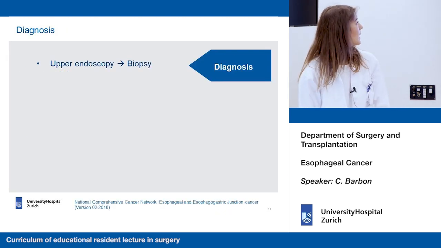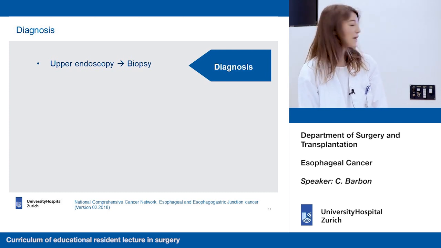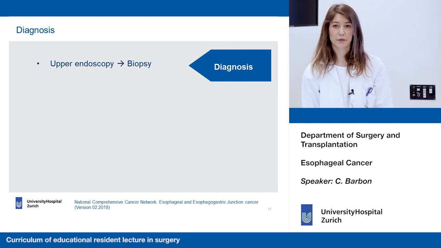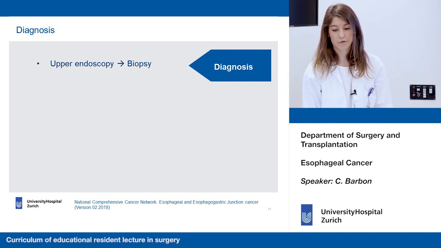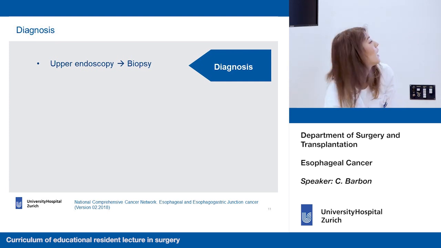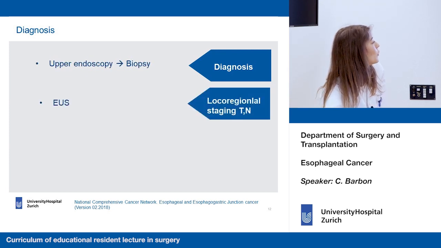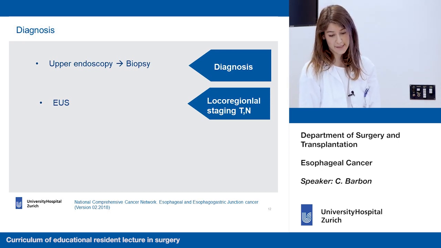So now we spoke about how this cancer can present, but how can we diagnose the cancer? The most important thing is that we need a biopsy. We need histology, and so the first thing, we perform an upper endoscopy, and we perform the biopsies. And then once we have a diagnosis, we need to see the depth and the spread of cancer. So we have to perform the local regional staging, and this is done thanks to the endoscopic ultrasound, which has a very high sensitivity.